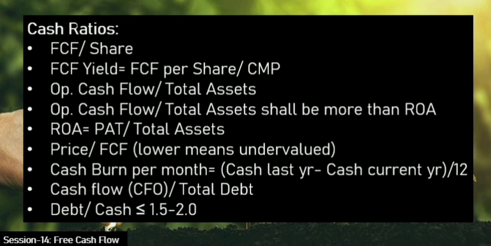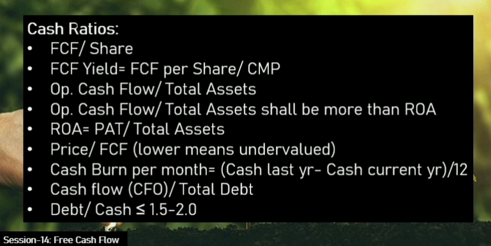So that is a positive thing for the stock. Cash burn is required for fast growing companies because they spend cash at a higher rate compared to a slow growing company. But a faster rate mostly leads to trouble, because if the rate is so high, then it can run out of cash and it can lead to very bad situations for the company.